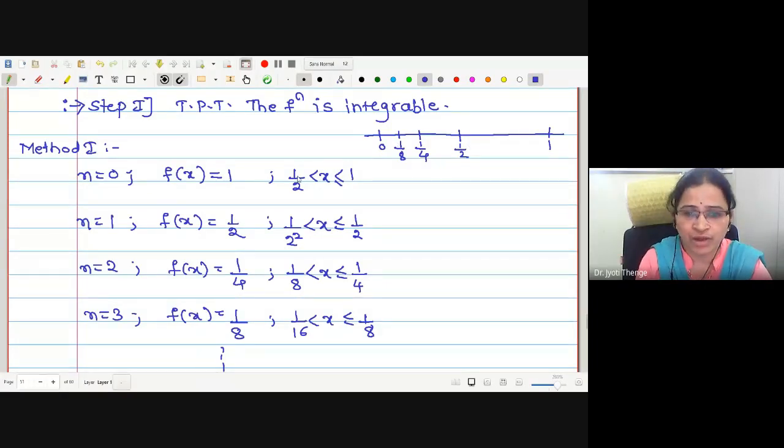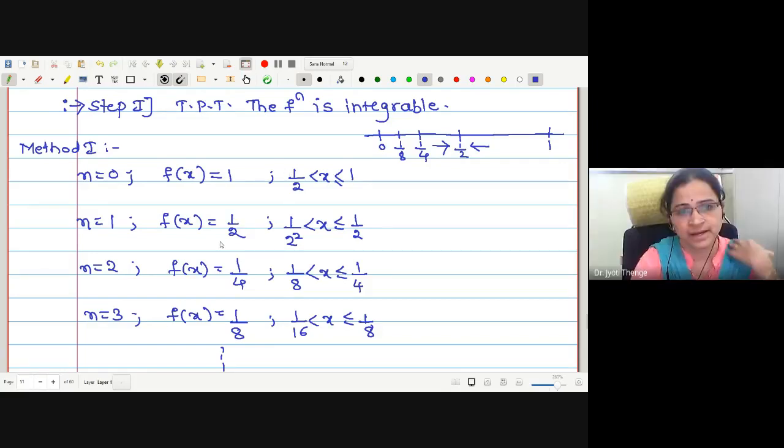Now for 1 by 2, two different approaches of the function are given: one from the right side, one from the left-hand side. Then to check the continuity at 1 by 2, what should I do? We have to check the limit from the right and the limit from the left. From the right, the function value is 1. From the left, the function value is half. Therefore, clearly the function is not continuous at 0.5, at half.